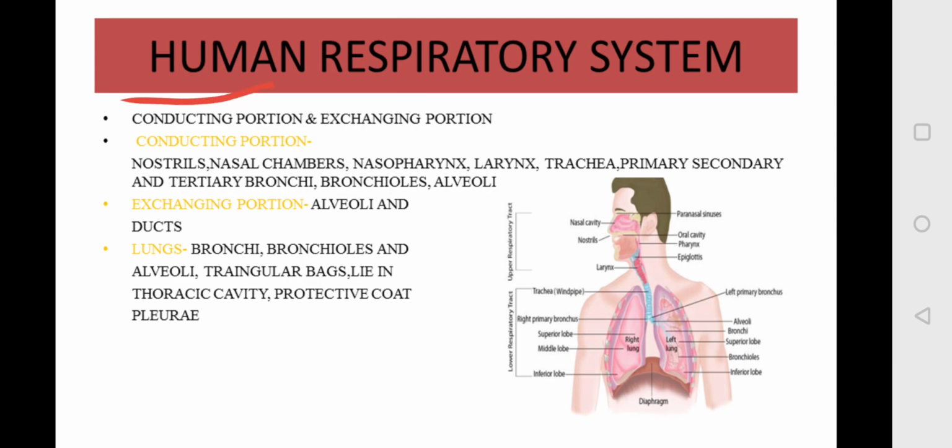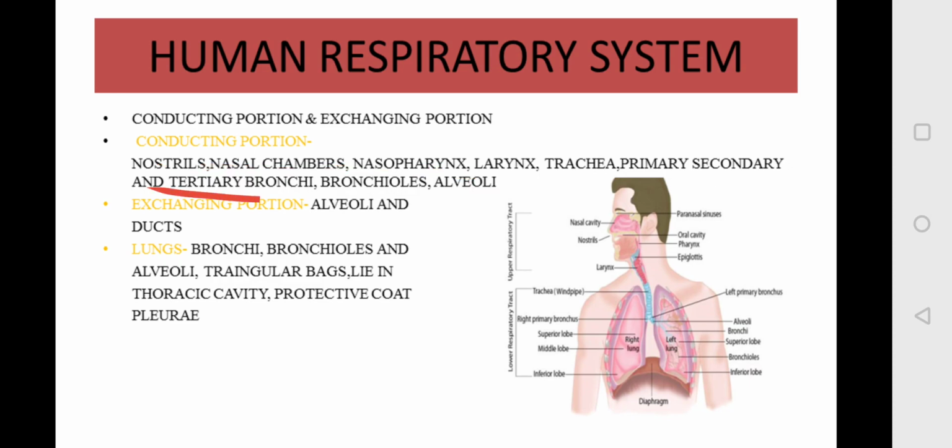Now let us discuss a very important system, the human respiratory system. The human respiratory system is divided into two major components: the conducting portion and the exchanging portion. Let's discuss the conducting portion. This conducting portion is a passage for the air, and it helps to clear the air of foreign particles. It humidifies the air and brings it to your body temperature. This portion starts from your nostrils and ends at the terminals of the bronchioles.